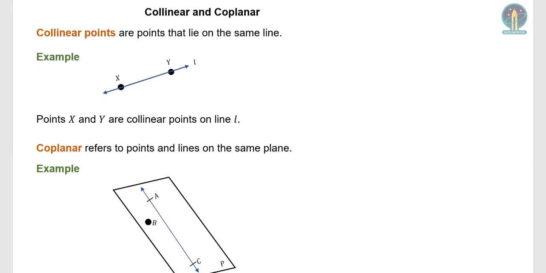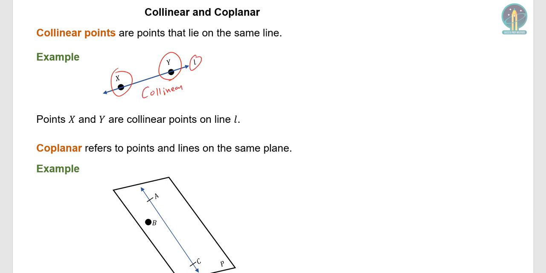The ideas of collinearity and coplanarity. Collinear points are points that lie on the same line. So if I had X and Y and line L, if points X and Y both lie on line L, then points X and Y are said to be collinear.